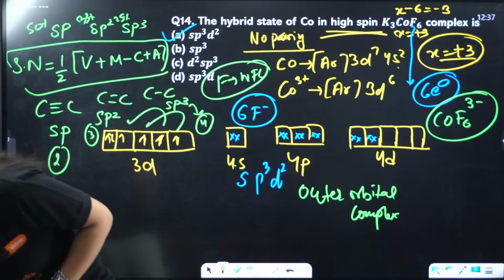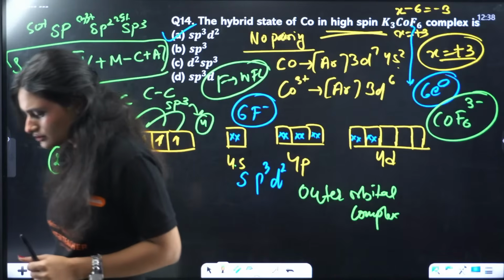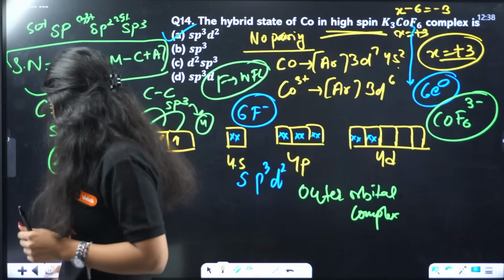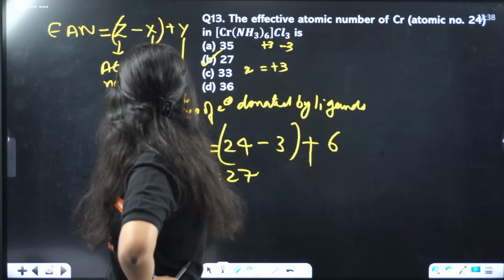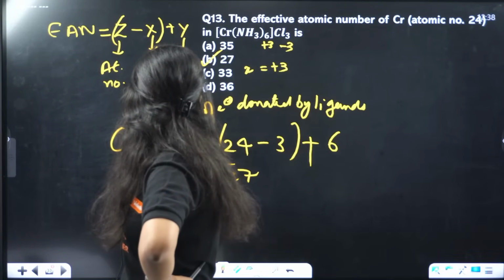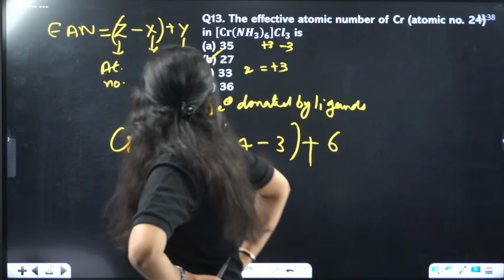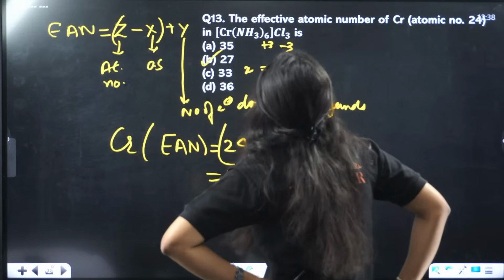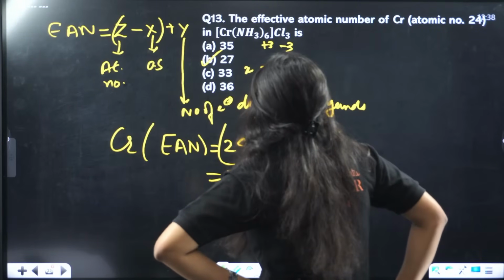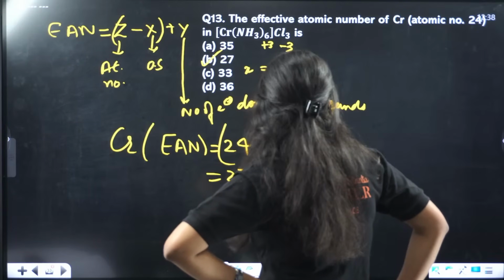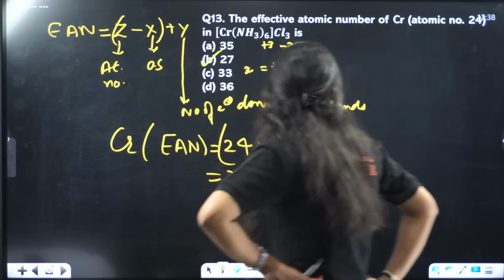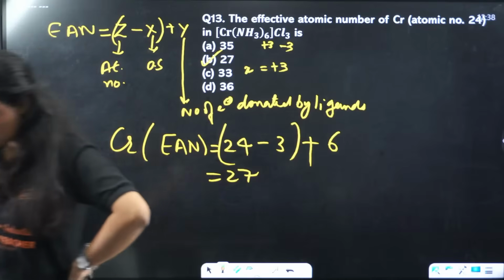Thirteenth question, the ligand donates 6 pairs of electrons, which is equal to 12 electrons. So 33. Hold on a second.